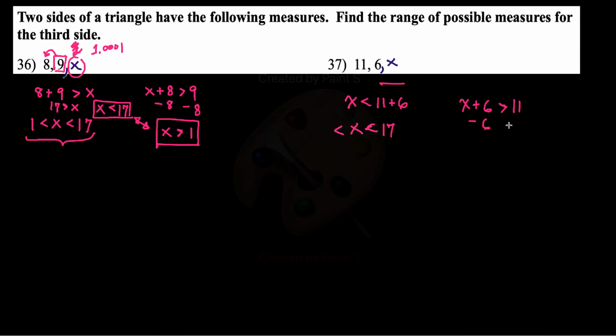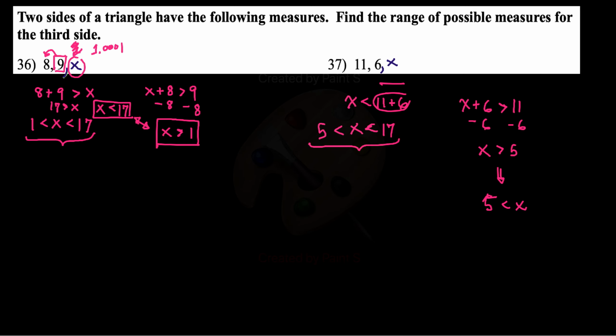And I subtract 6 on both sides, and x has to be greater than 5. I'm sorry, did I do this right? This is the same thing as 5 is less than x. And then you have this part right here, x is less than 17. And you just join these together to get this range of possible measures for your third side.